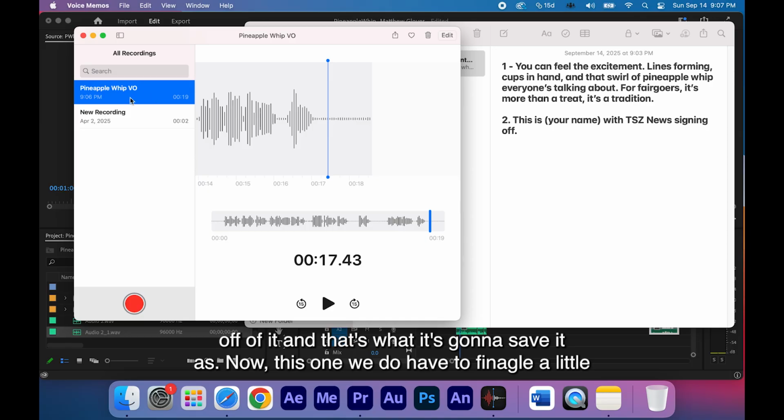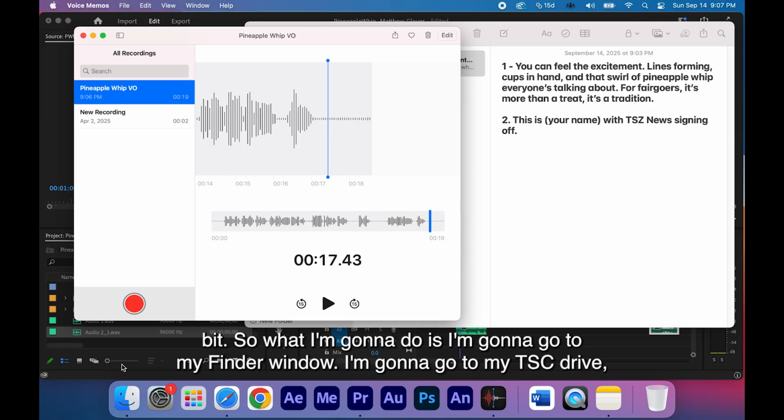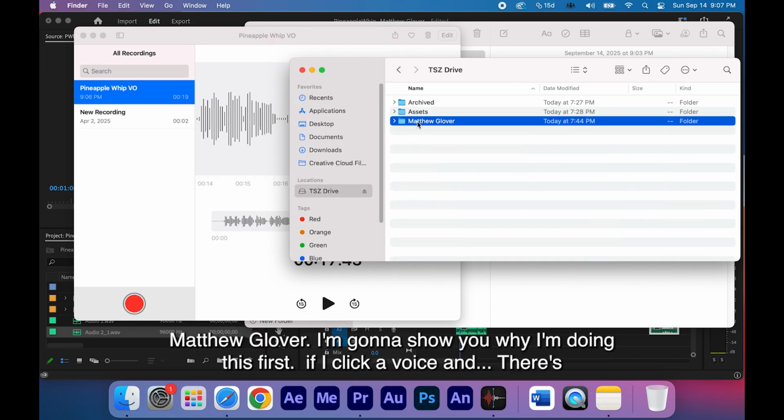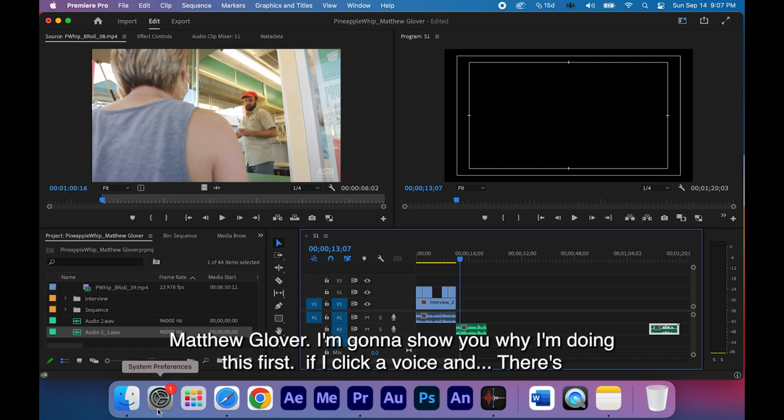Now this one we do have to finagle a little bit. So what I'm going to do is I'm going to go to my Finder window. I'm going to go to my TSC drive, Matthew Glover. I'm going to show you why I'm doing this first.